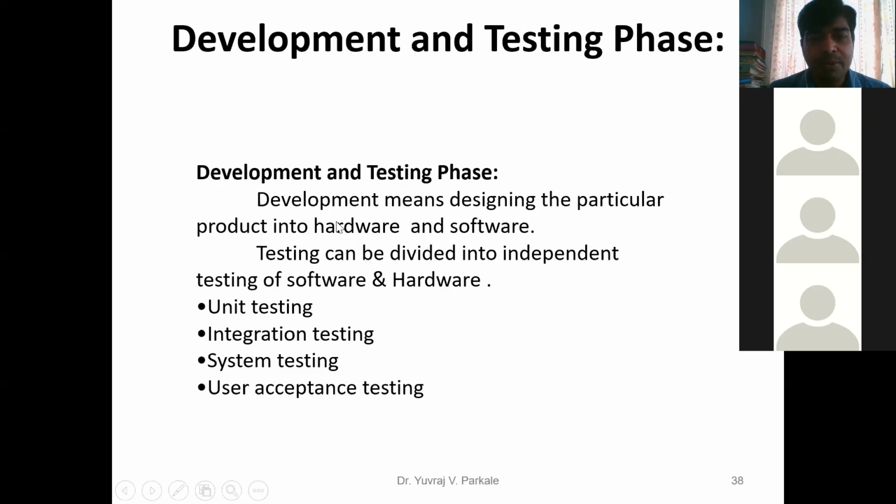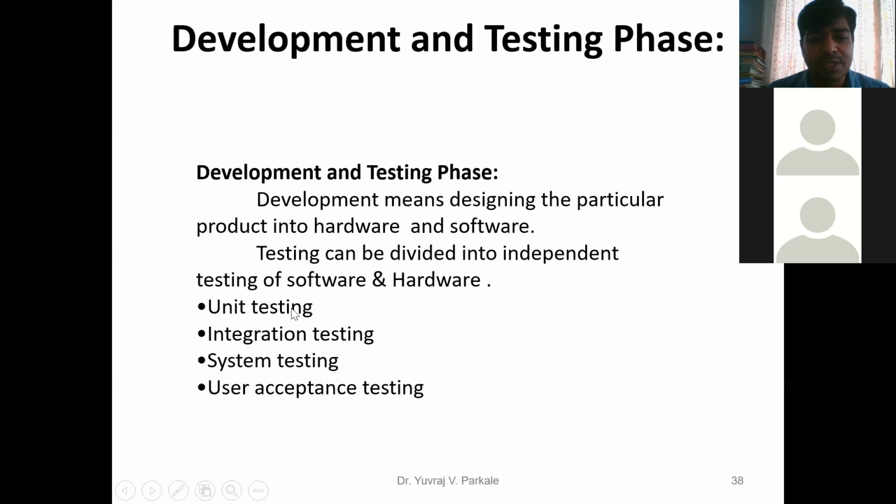There are different ways of testing. First is called unit testing, second is integration testing, third is system testing, and fourth is user acceptance testing. Now what is unit testing? Let's say I have 4 units in my product, so I will test each unit individually. This is called unit testing. Second is integration testing. Integration testing means in my single unit I have two parts, one hardware and second software. So I will integrate the hardware and software, and test them as an integrated unit. That is called integration testing.